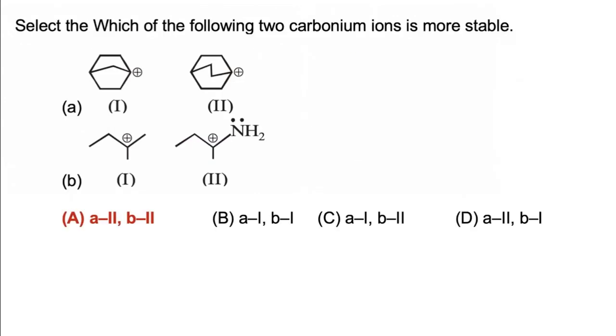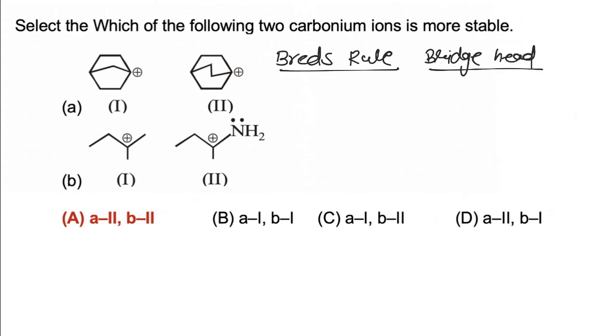In this question we have to find which of the following carbocation is more stable in the given pair of carbocations. Now stability of carbocation can be explained in this case on the basis of Bredt's rule. According to Bredt's rule, positive charge is highly unstable on bridgehead carbocation, but if number of carbons is increased in the ring, then carbocation is comparatively more stable. On bridgehead carbon, carbocation is more stable when the ring is having more number of carbons.